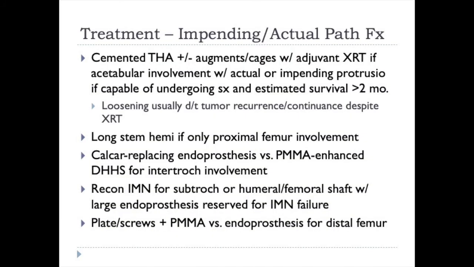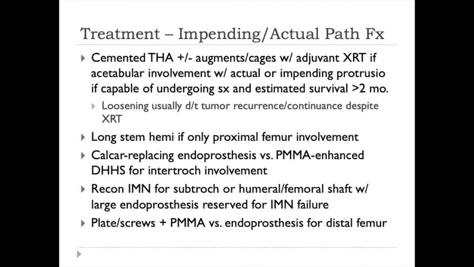So let's say you have an impending or actual pathologic fracture that's not in the middle of the diaphysis of a long bone. As we talked about before, the proximal femur is a common site for metastasis with impending or actual pathologic fracture. So in this particular place, you want to consider a cemented hemi-hip arthroplasty or total hip arthroplasty with or without augments or cages as needed if the acetabulum is involved, with adjuvant radiation therapy, especially if they're capable of undergoing surgery and survival is greater than 2 months to see the benefit of that surgery again.